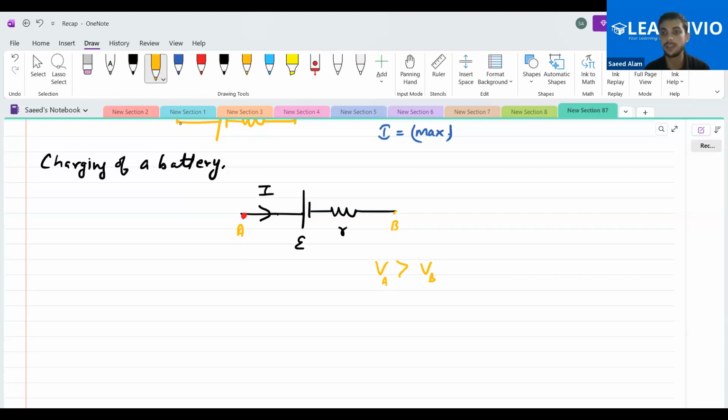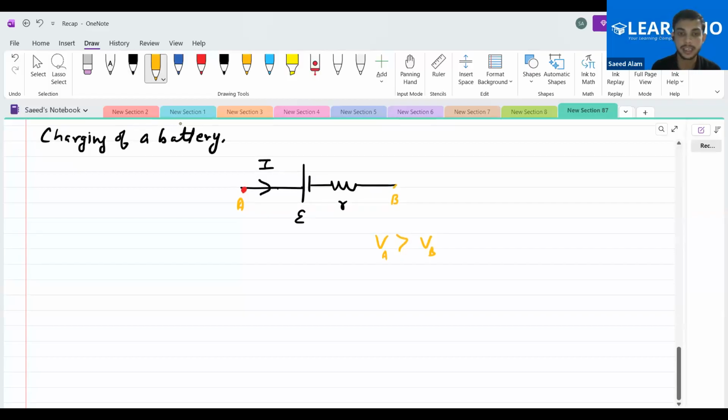Current always moves from higher potential to lower potential. So just apply Kirchhoff's law here. We get VA minus E minus I into R is equal to VB.